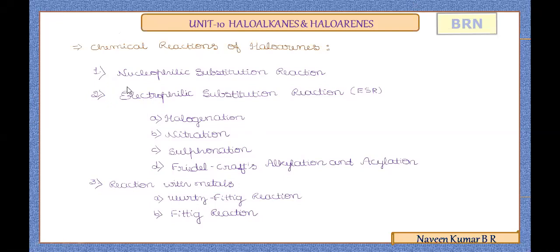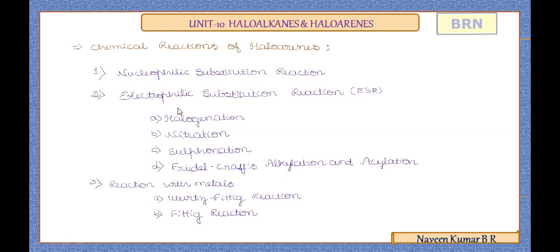Nucleophilic substitution reactions we learned in haloalkanes, also with SN1 and SN2 mechanism. Here, the rate of nucleophilic substitution reaction with haloarenes is very slow. We'll try to know what the reasons for that are. So what are the reasons for less reactivity towards nucleophilic substitution reaction with haloarenes? After learning the reasons, we'll take how chlorobenzene gives rise to phenol as an example, and we'll learn the influence of electron withdrawing groups in the aromatic ring on nucleophilic substitution.